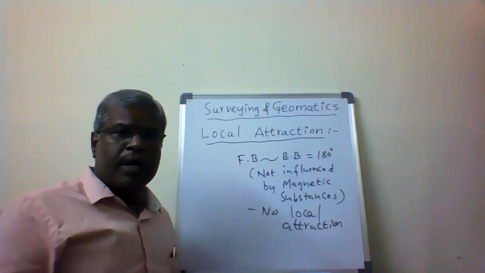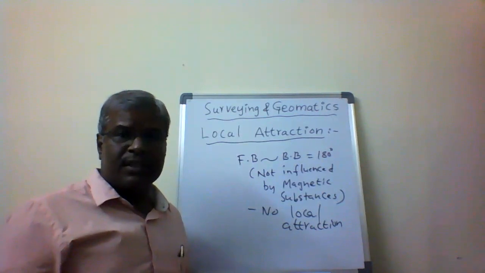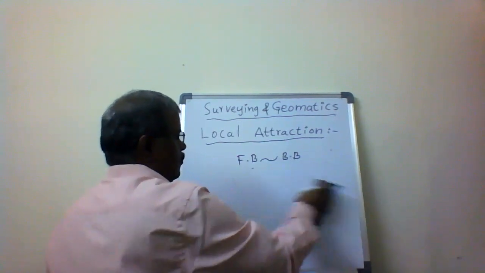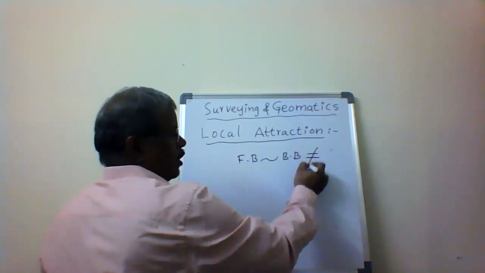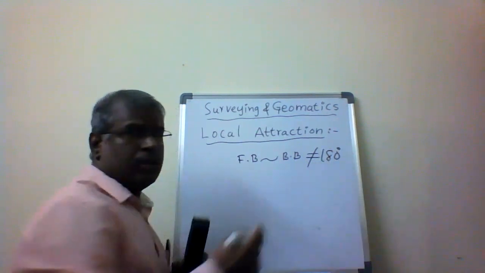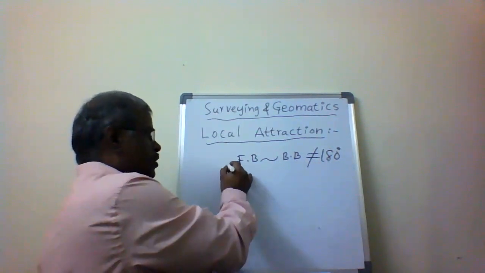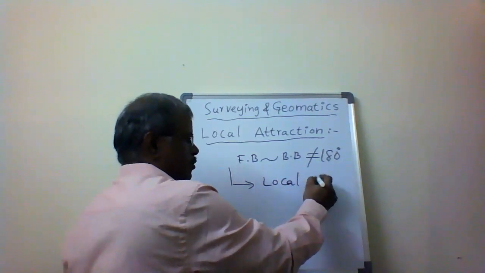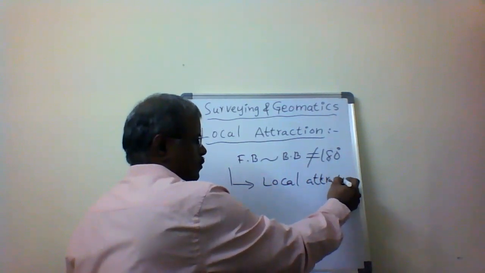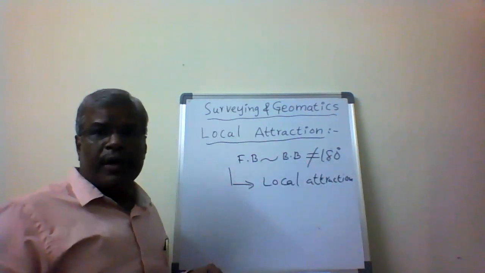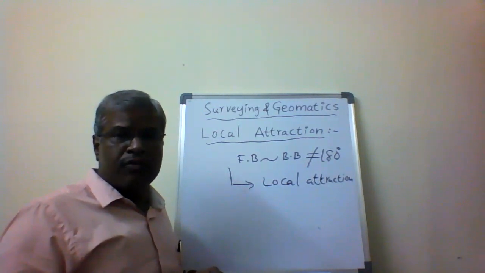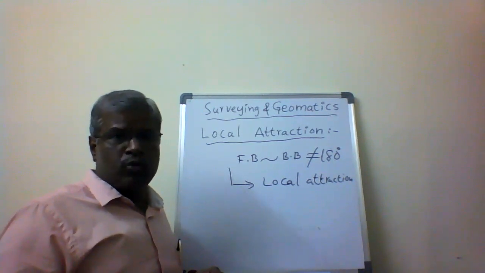If the difference of forward bearing and backward bearing is not exactly 180 degrees, then it indicates local attraction. Local attraction is going to be suspected if the difference of forward bearing and backward bearing is not equal to 180 degrees.